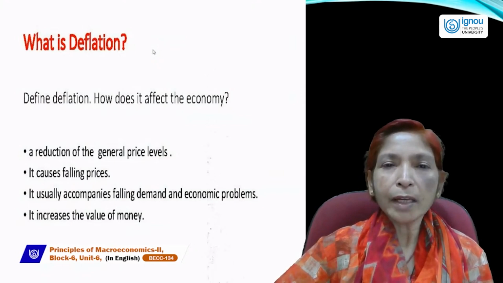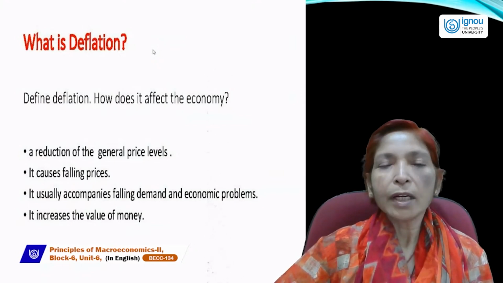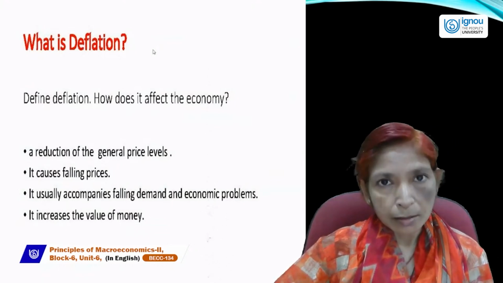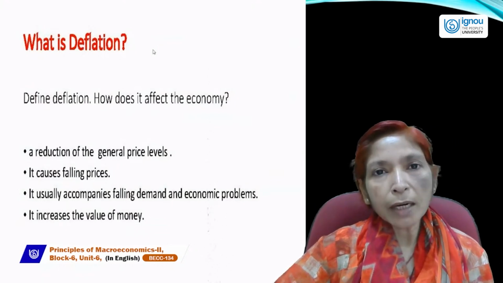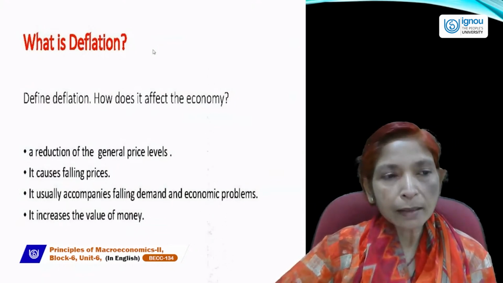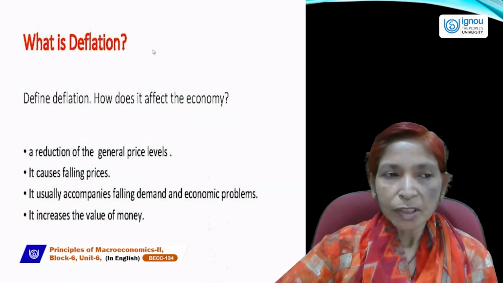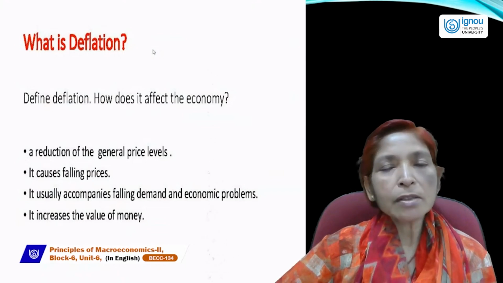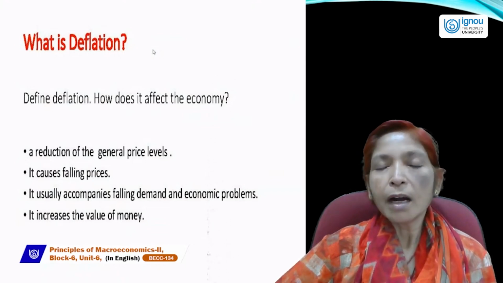Deflation is a very rare situation for the Indian economy. But deflation may occur when aggregate demand is less than aggregate supply. It generally occurs in developed countries where the population is less and the means of production are very high.